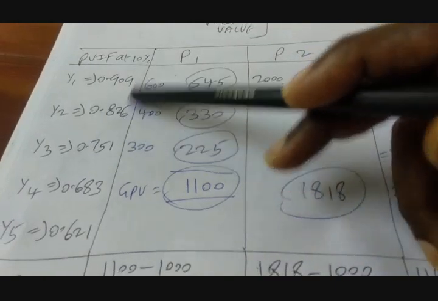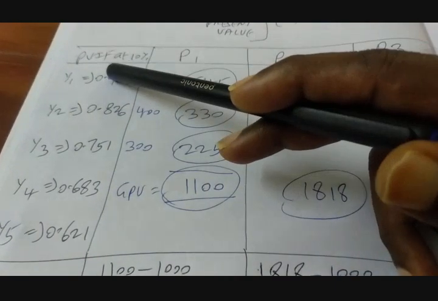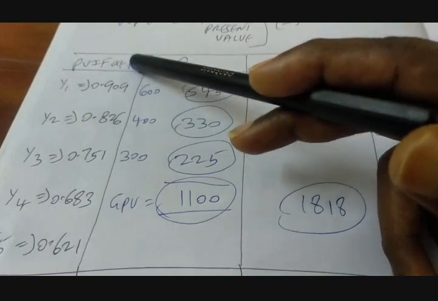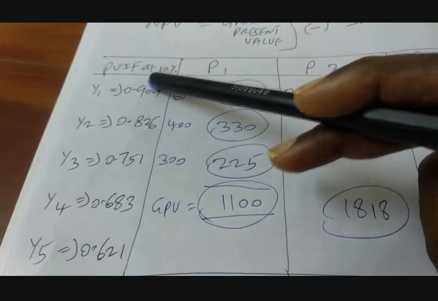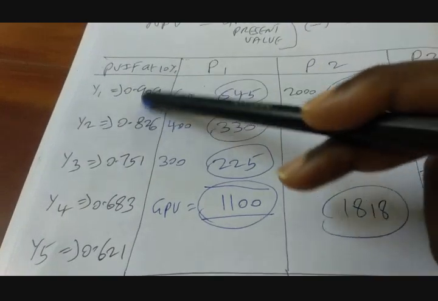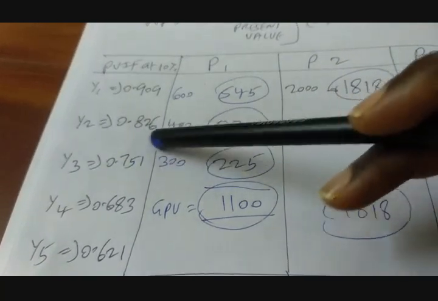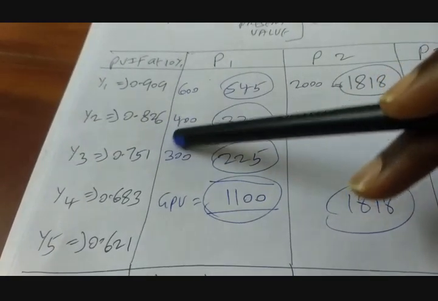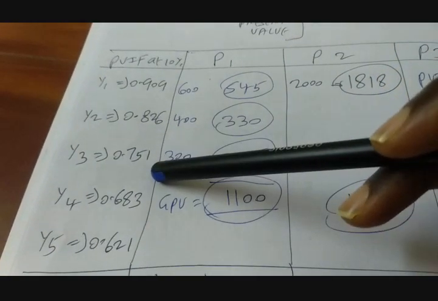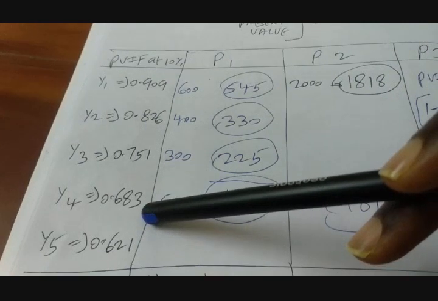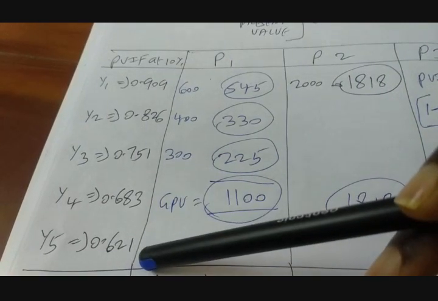So first find out the present value interest factor, PVIF. For year number 1, it is 1 divided by 1.1, so that is 0.909. For the next year, 1 divided by 1.1 power 2, so that is 0.826. Next year it is 0.751. Next year it is 0.683. And for the last year it is 0.621, right?